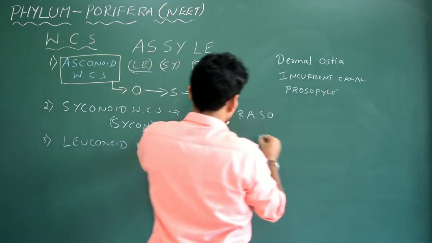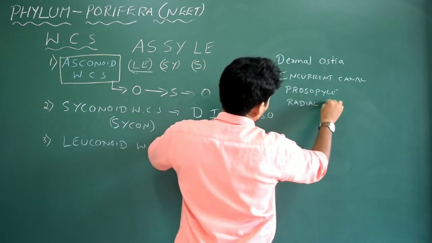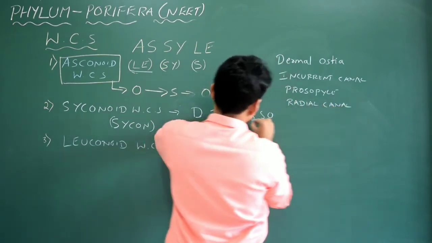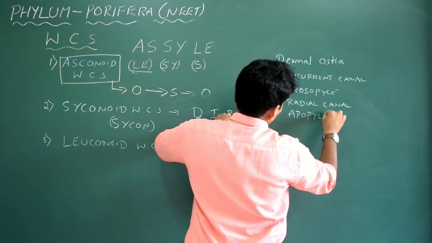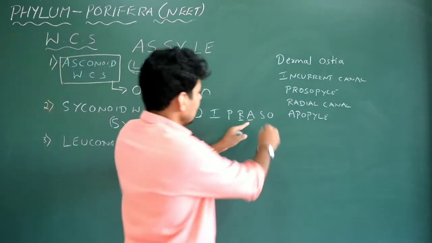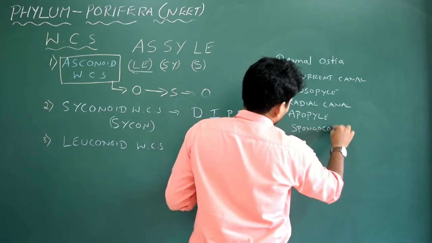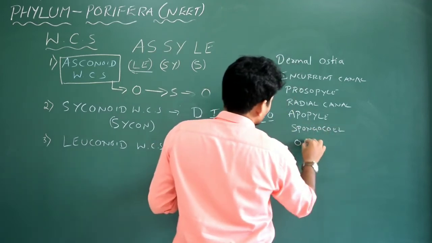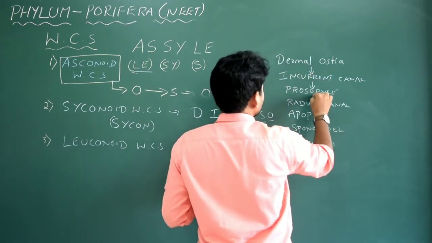See the name, prosopyle. This R for radial canal. Then A for another type of opening called apopyle. It has got big pores actually, nothing but canal actually. Then S for spongocoel. Spongocoel. O for osculum. The movement of the water will be in this fashion.